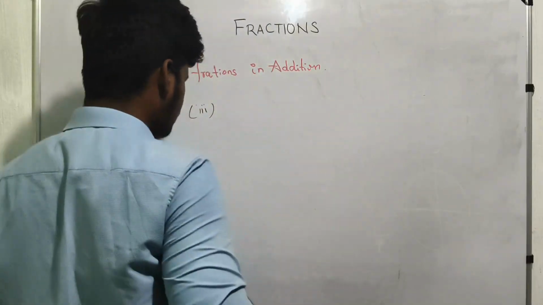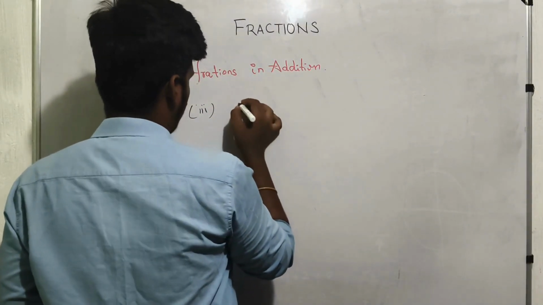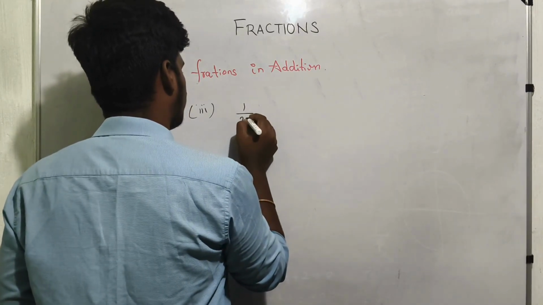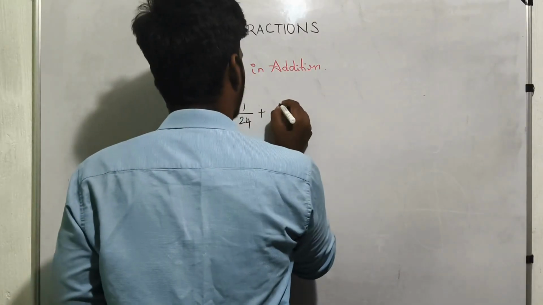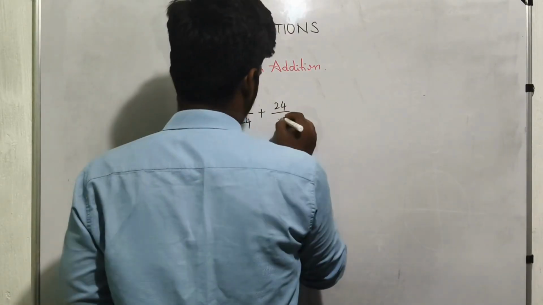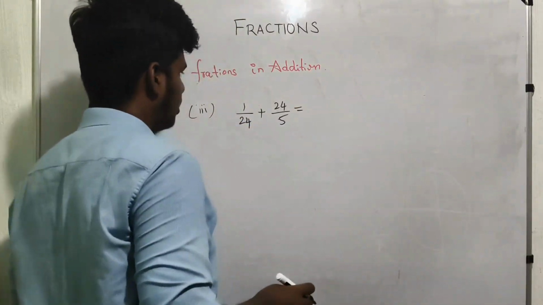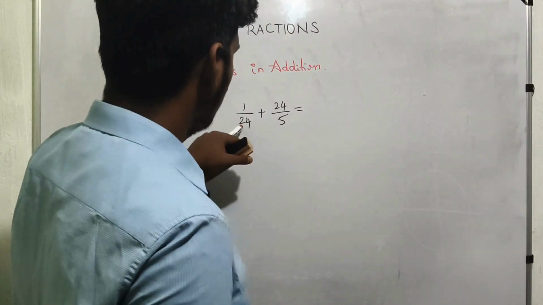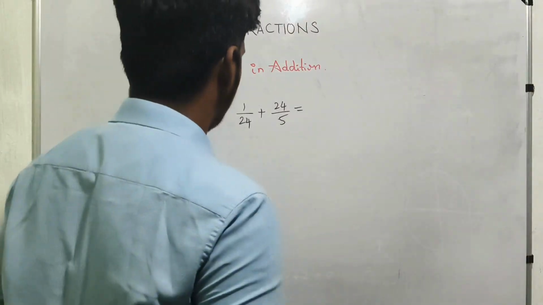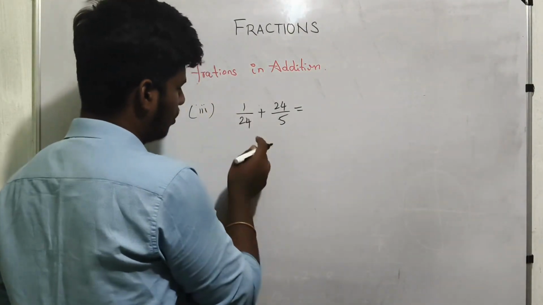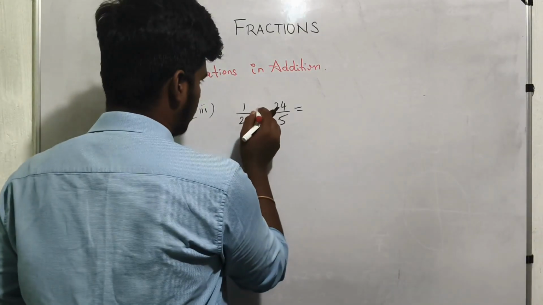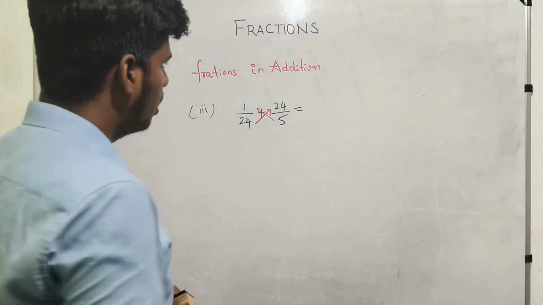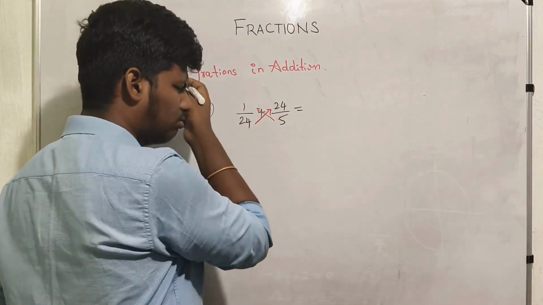Next, suppose we have more complicated numbers, like 1 divided by 24 plus 1 divided by 24 fifth time. This is not very difficult, but here you cannot easily get the values, because 24 does not come in the table of 5. So usually what we have to do is just make a cross multiplication. That is the easy way here. In small numbers, we use the method which I taught before. But in bigger numbers like this 24, you have to use the cross multiplication.